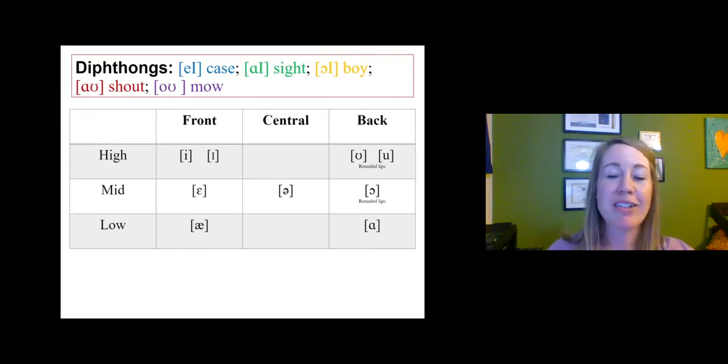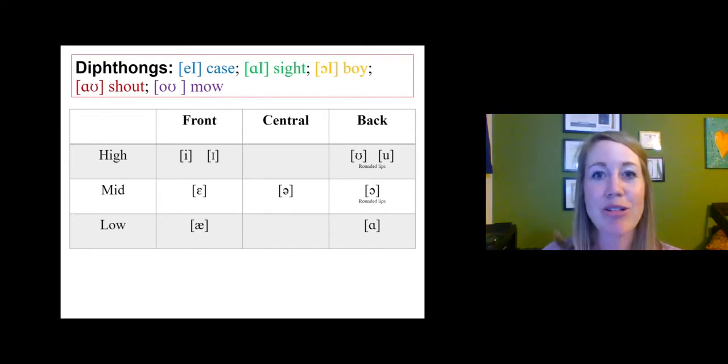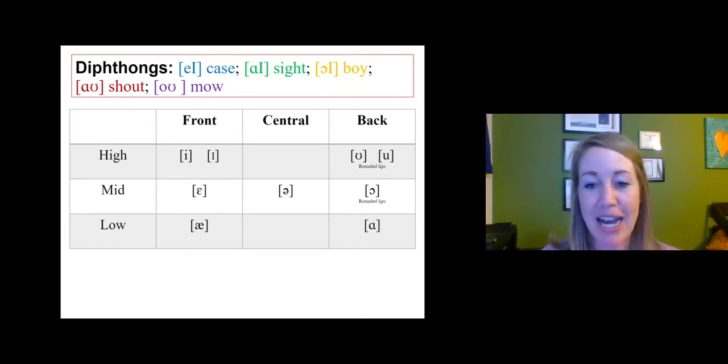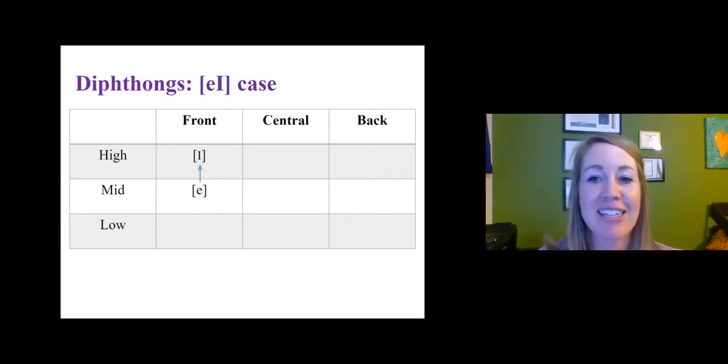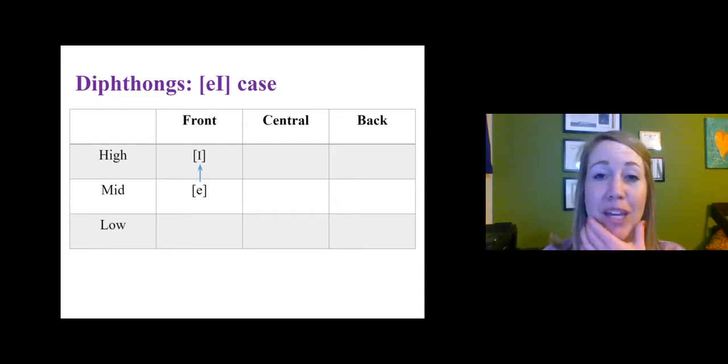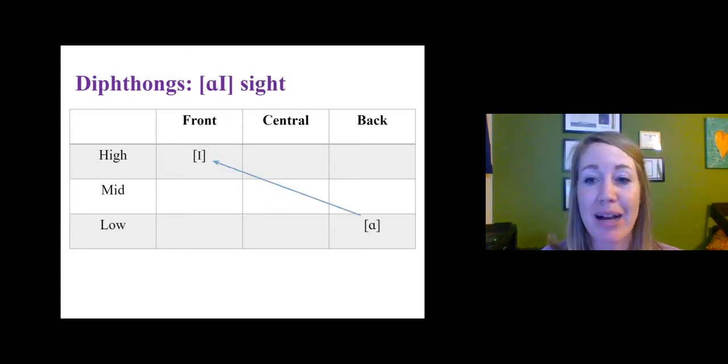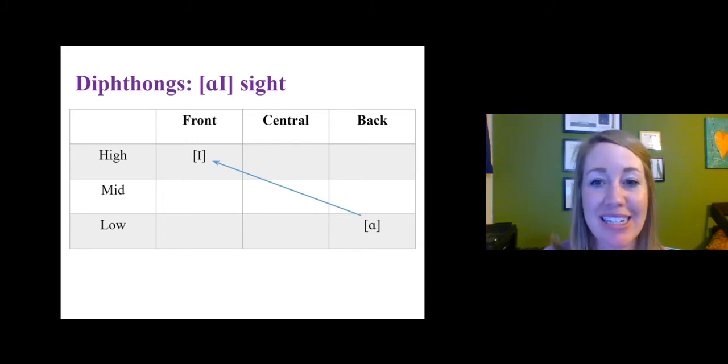Let's quickly jump to our diphthong sounds, which again, are those vowel sounds that basically produce 2 vowel sounds at the same time. So the first one we've got is ay, as in the word case, and we go from a mid to a high vowel. I would hope you're at home practicing these with me, but those are all still towards the front of our mouth when we're producing them. We've got eye. We go from that low back vowel sound up to a front high sound to produce eye, as in the word sight.